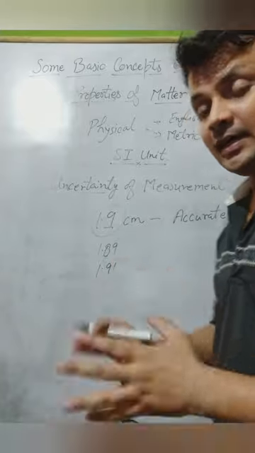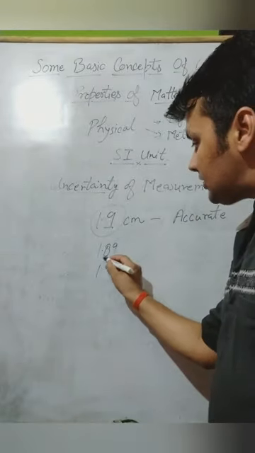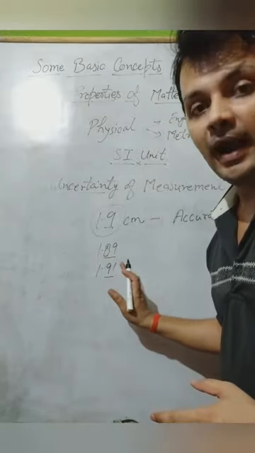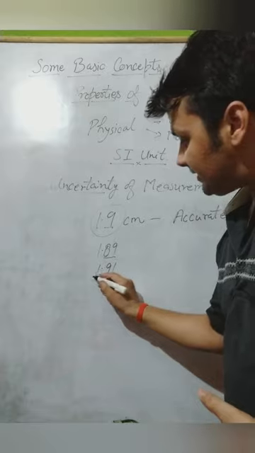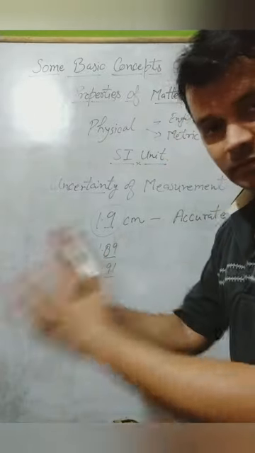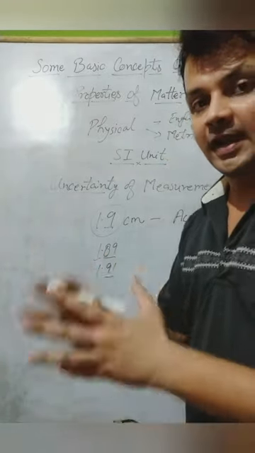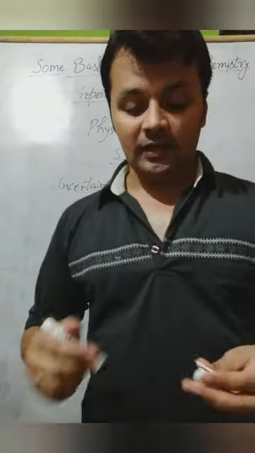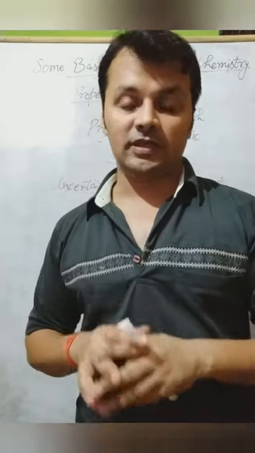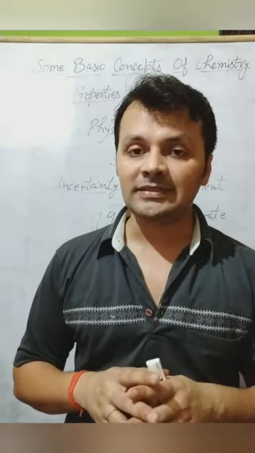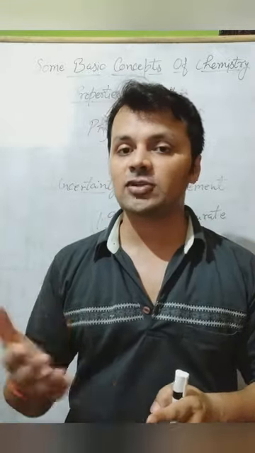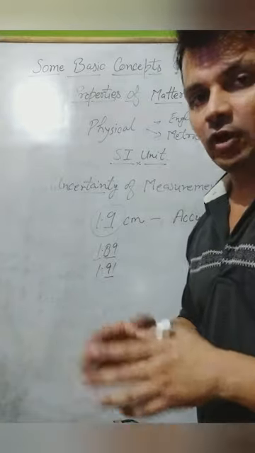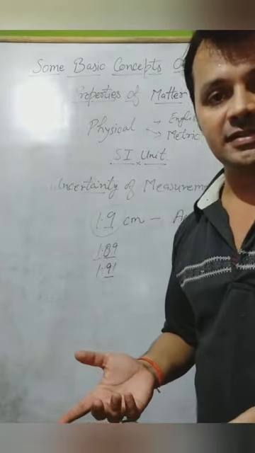But it has some error that is causing the uncertainty part, and the uncertainty part is caused by the decimal part of the value. The part before the decimal is called the exact value, right? And after that we get the uncertainty part. How can we clarify this uncertain value? We can clarify it by using scientific notations. Clear? So the next topic is scientific notation, how to reduce the effect of the uncertainty or the measurement errors, right? Let's start.